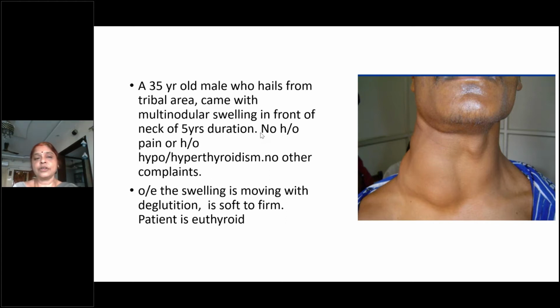Yes, ma'am. So in tribal areas, there is iodine deficiency in the water in hilly regions. So why does it produce thyroid swelling? How does it produce? Tell me the pathology. So there is deficiency of iodine in the water. So what is happening in the body? When iodine is deficient, what is less? Low levels of thyroid hormone stimulate TSH.